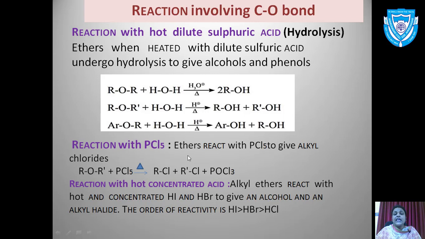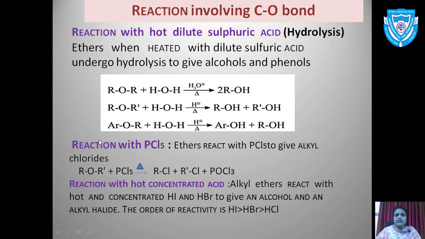Ethers react with PCl5 to give alkyl chloride. So you have the ether, and when you treat it with PCl5 and heat the mixture, you will get alkyl chloride, 2 alkyl chloride, with the liberation of POCl3.